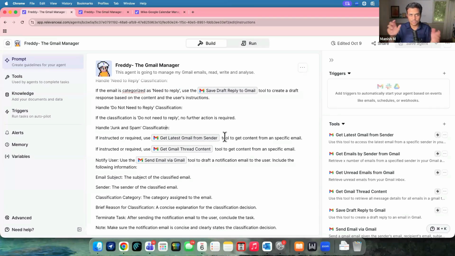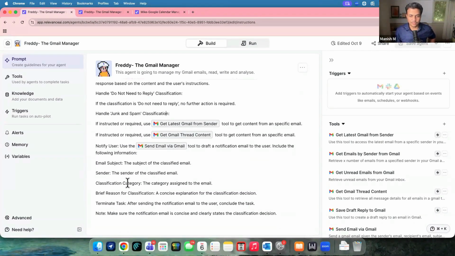In case of Anytone, you just have to provide the tool name and say, okay, use this tool while you're doing this, right? And so on. So essentially, tools can be mentioned over here. And then further down, include the following information while you send an email. So email subject, sender, classification, and so on. And again, I'm telling you, it can go to a very next level.